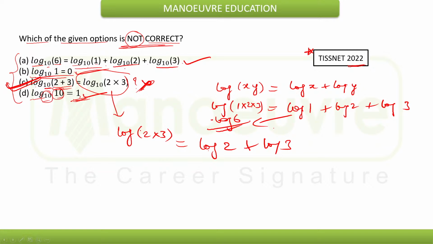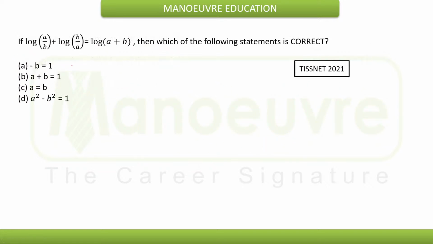Yes, correct. Now again, this is the next example from logarithm. Again, this is a question from the TISSNET exam 2021. Now the question is asking, if log of a by b plus log of b by a is equal to log of a plus b, then which of the following statements is correct?